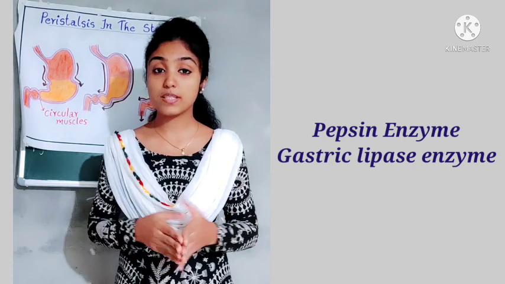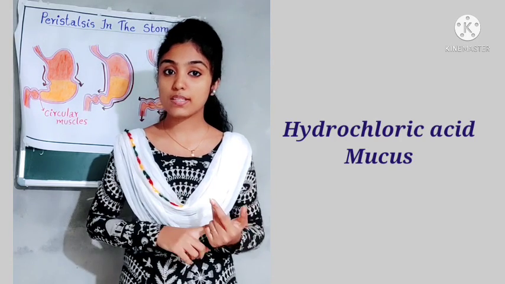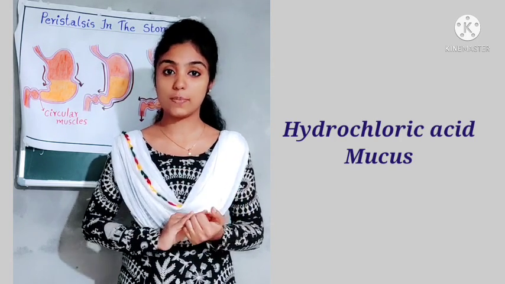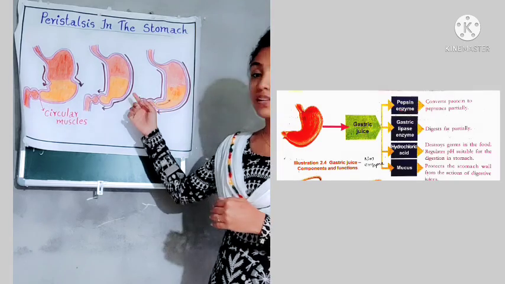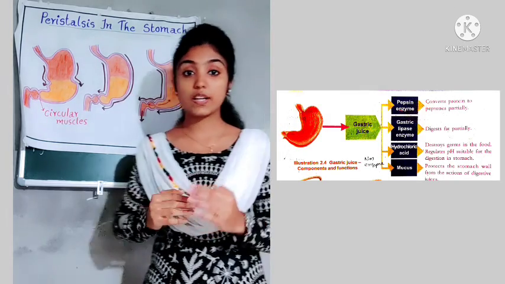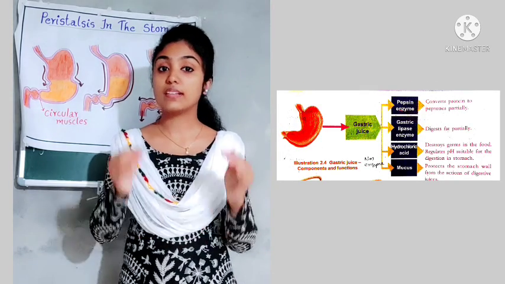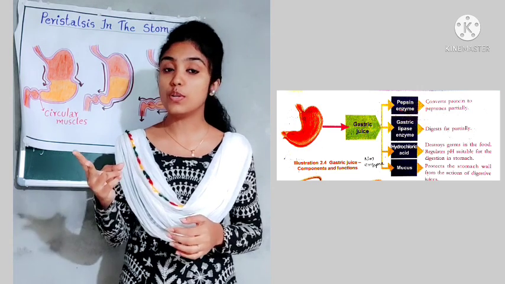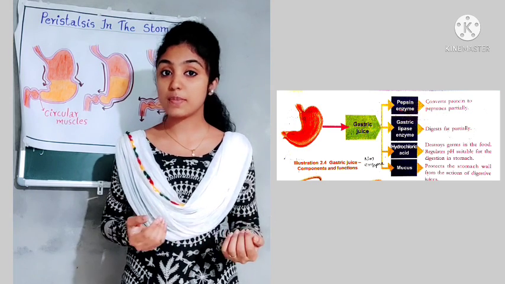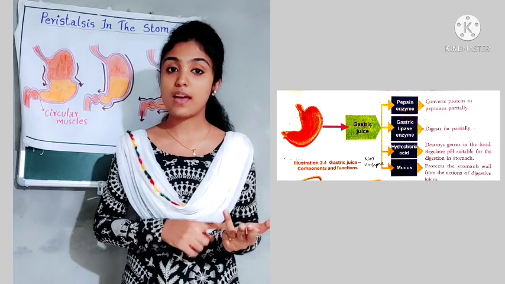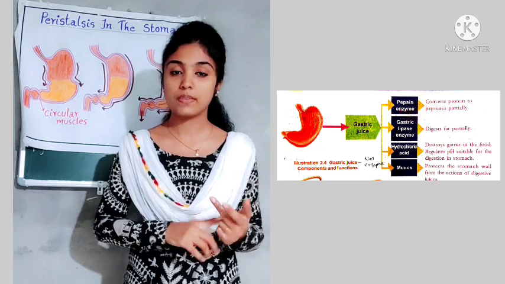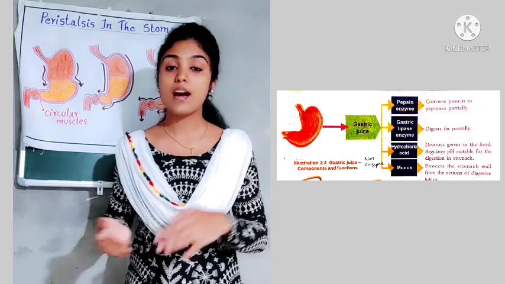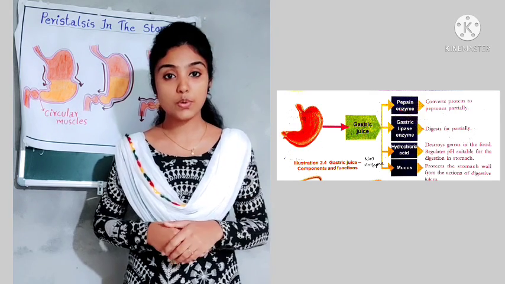The non-enzymes are hydrochloric acid and mucus. So the glands present in the walls of the stomach secrete gastric juice, and this gastric juice consists of 2 enzymes and 2 non-enzymes.